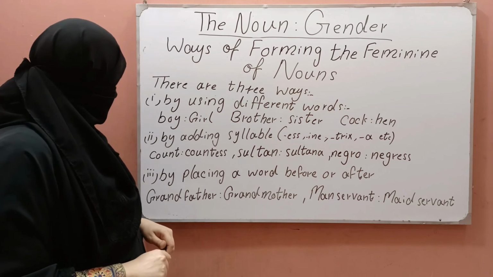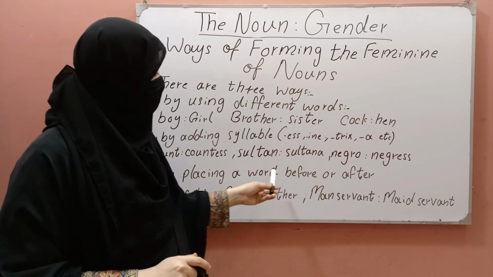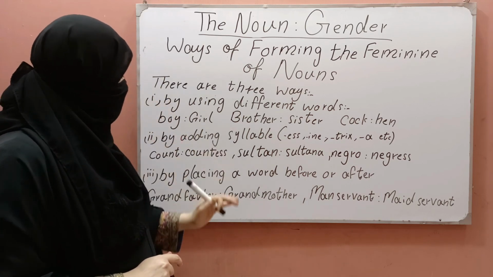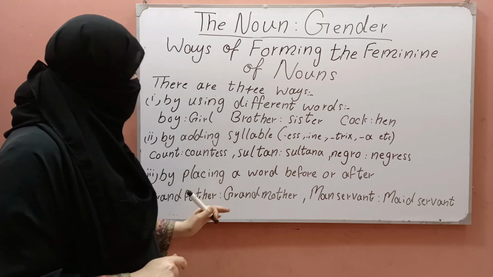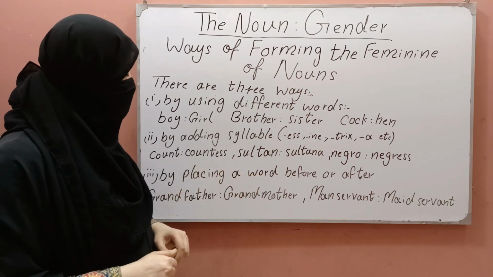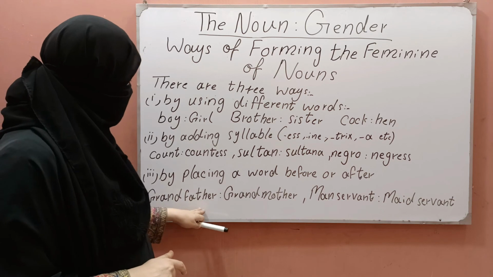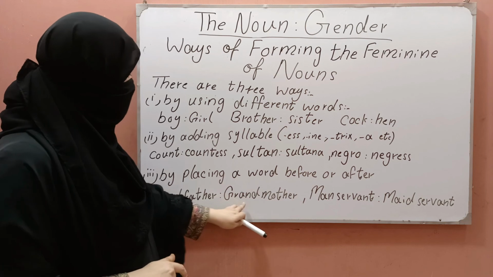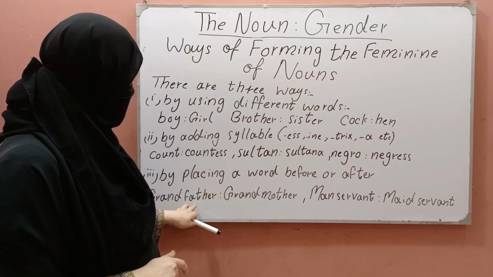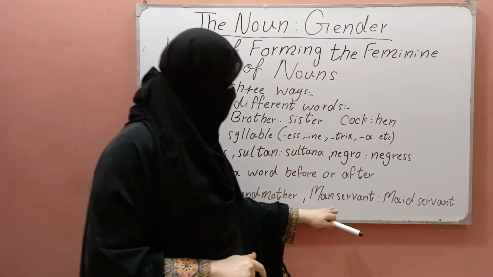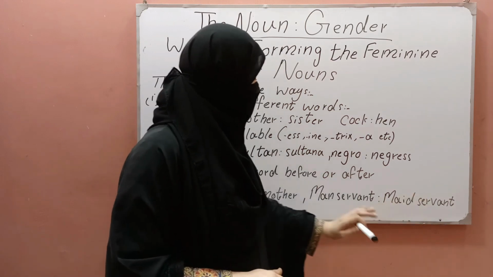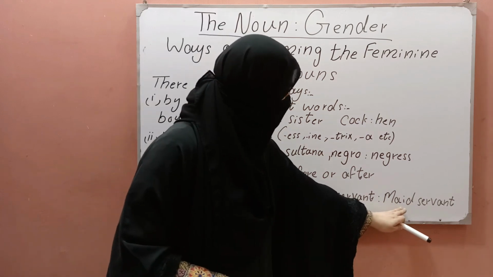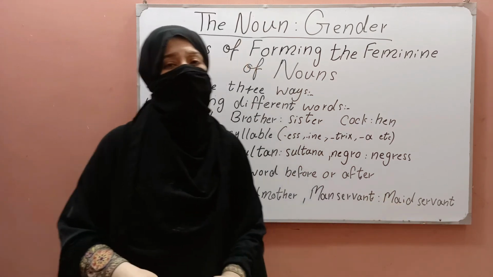And the other way is by placing a word before or after. We can place a word before or after to make feminine gender. For example, for grandfather we can use grandmother. Grand we use the same, and in the end we change father with mother. And we have manservant and maidservant. In it we change from the start. Here we use man, and for feminine gender we use maid, and in the end we use the same word.